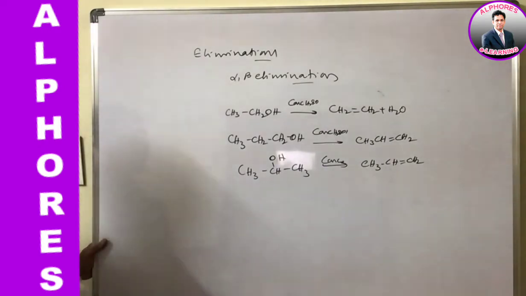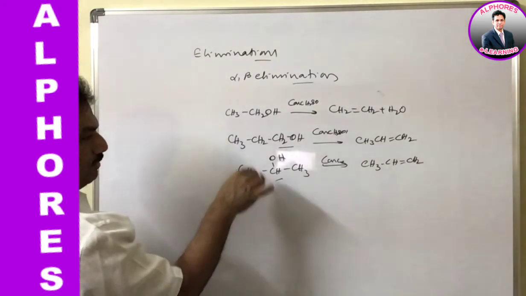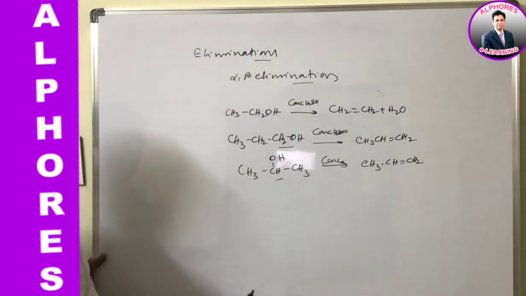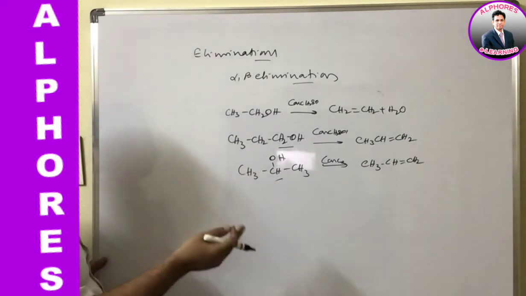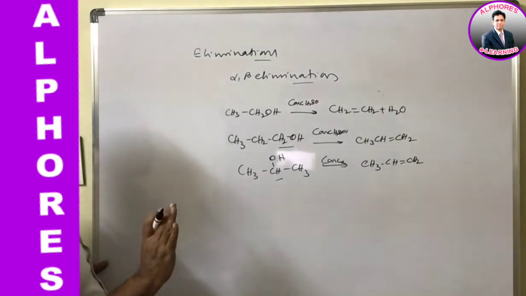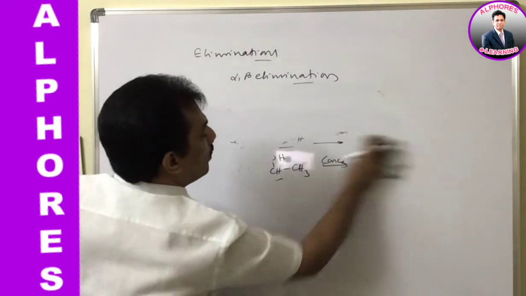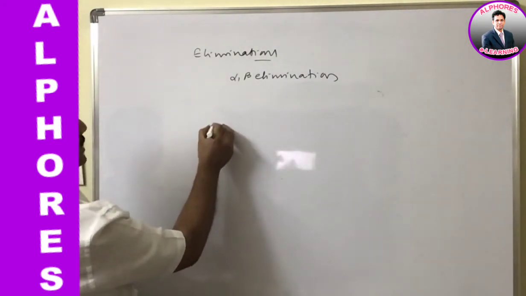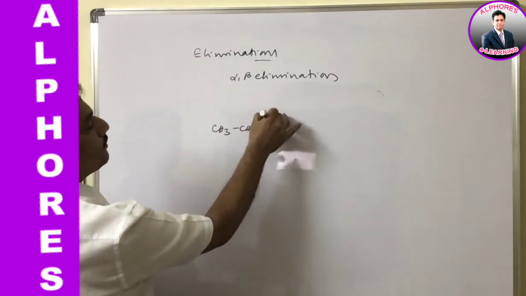Are you following? That means whether it is primary or secondary, from this compound only one kind of alkene is possible. So till this we need not worry, because directly only one product will form, and we can directly imagine the formation of such a product. But now you observe one more alcohol, it is secondary butyl alcohol, like this.